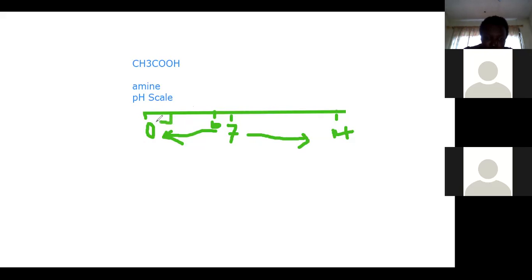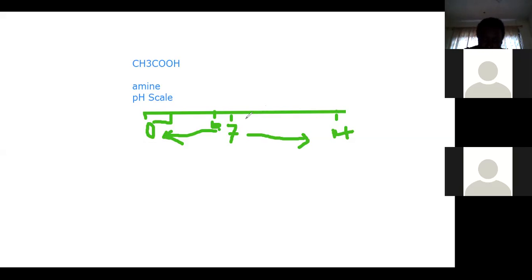So the smaller the number, the higher its acidity. When you have 0.1, its acidity is high. If you have 1, it has a high acidity. If you have 2, it has a high acidity. 3 has a high acidity. As it goes up and you have 6 point something, its acidity is nearing neutrality, and it becomes a weak acid. It's an acid though, but it's weak.